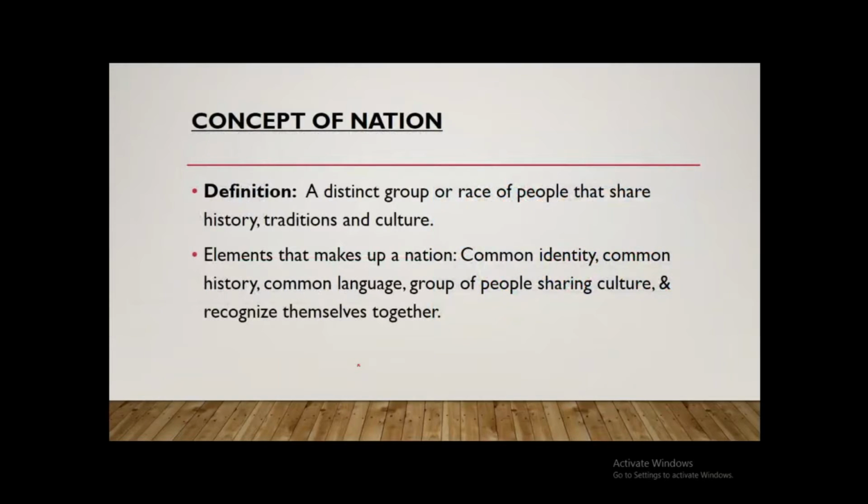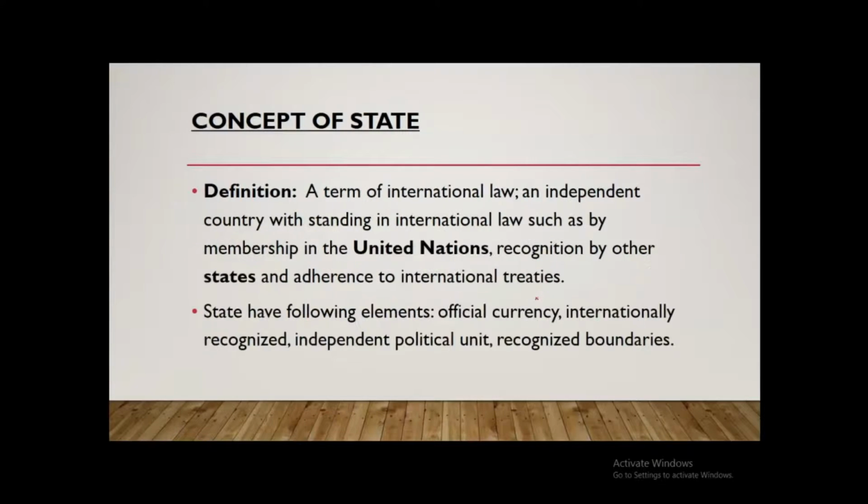So let's move on. The concept of nation. Nation is a distinct group or a race of people that share history, traditions and a culture. That's the dictionary definition of a nation. And the elements that make up a nation are its common identity, its common history, common language, group of people sharing culture and recognize themselves together. That's the definition and the elements that make up a nation. So that's a concept of a nation.